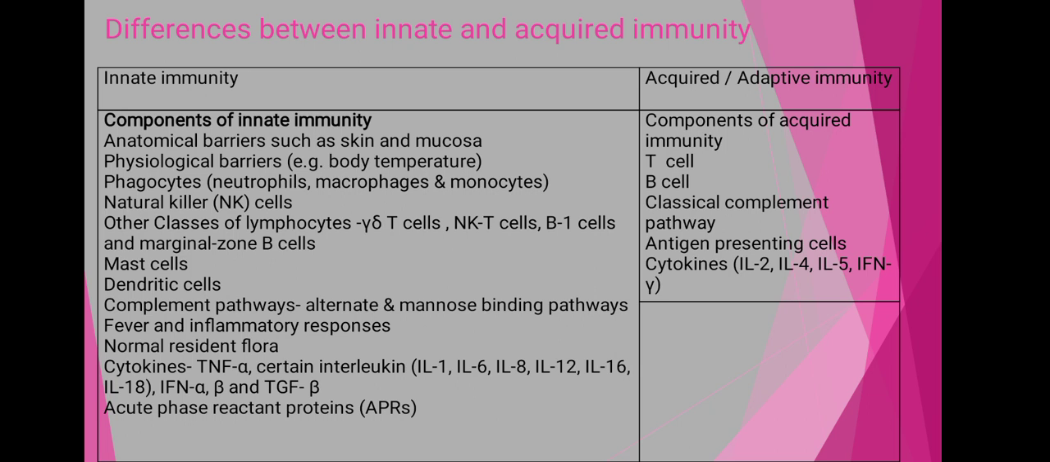Then the cytokines, that is the tumor necrosis factor alpha. Then the interleukins, that is interleukin 4, 6, 8, 12, 16, 18. Then the interferon alpha, beta and the TGF beta. Then the acute phase reactant proteins, that is the APR. All of these are considered to be the components of innate immunity.